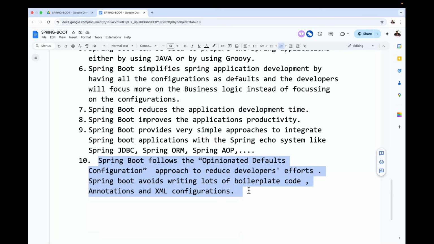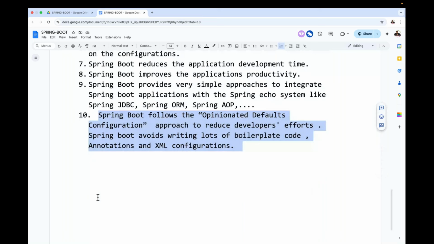That's it. In simple terms, Spring is with XML, but Spring Boot is without XML. In Spring Boot, we are not going to prepare an XML configuration file. We are not going to use an XML configuration file inside Spring Boot, whereas in Spring Framework, we are going to write XML configurations. Got it, guys? Fine, sir. Now in Spring Boot, we are not going to see any XML file. Again and again, I'm telling them.